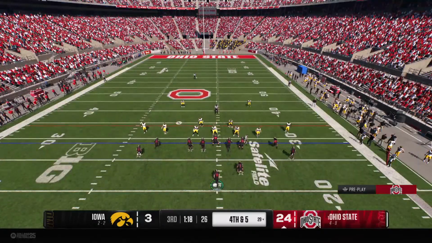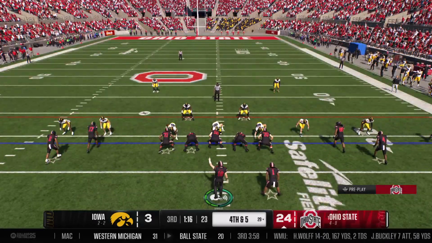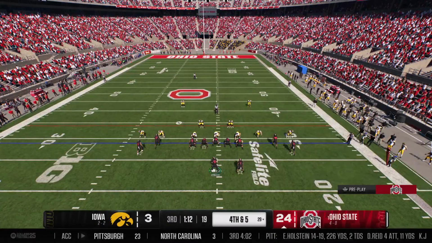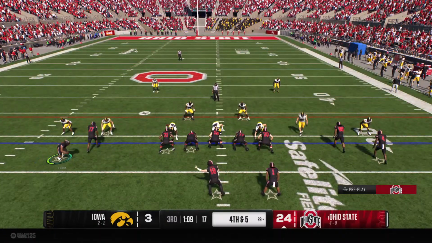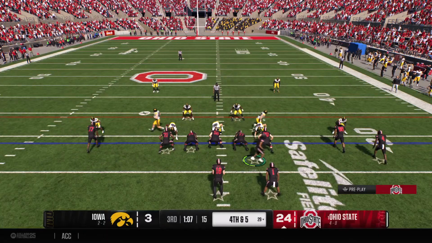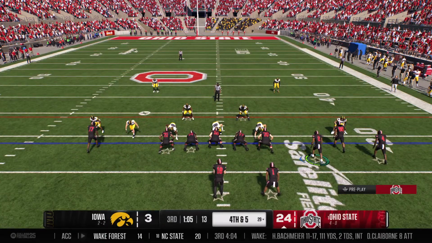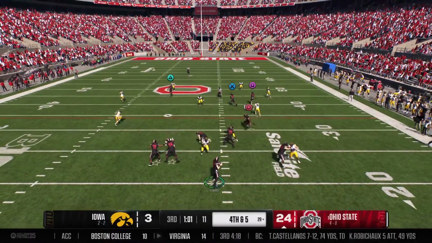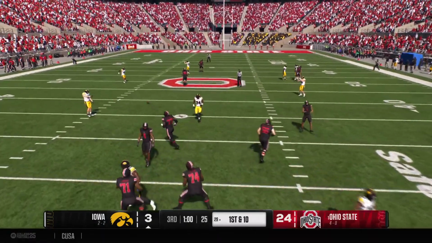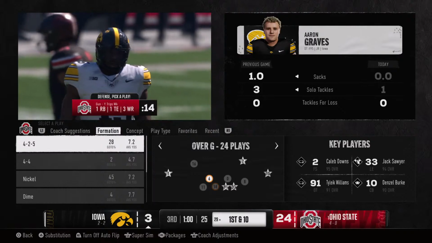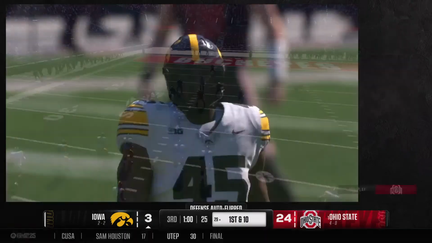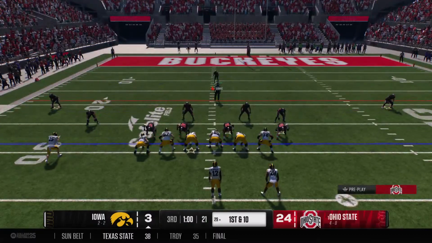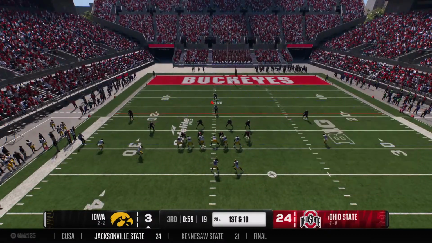You want to talk about aggressive or nuts? This offense is staying on the field inside their own 30. Wide receiver shows motion. On fourth down, they'll pass for it. Takes a hit as he releases it and just spiked it right into the ground. Iowa has the ball back on offense. And the offense stays aggressive. They try to throw the football and just weren't on the same page.